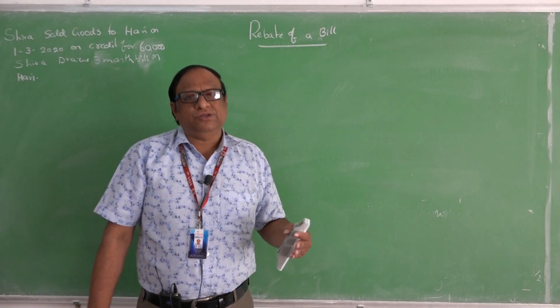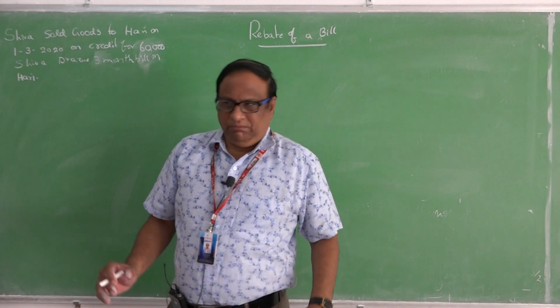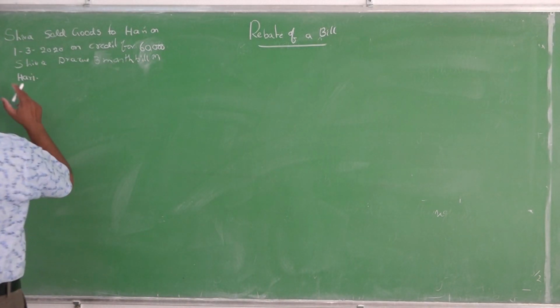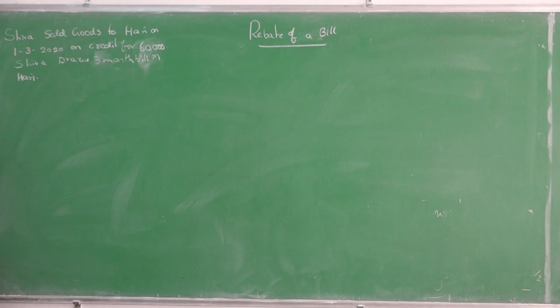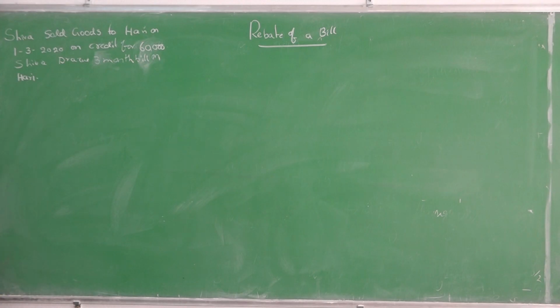If he pays the bill, it is called an honor. If he dishonors the bill, that is called a dishonor. But in this case, what happened? On 1/4/2020, on credit for 60,000, Shiva draws a 3 months bill on Hari. So, in March he draws the bill. 3 months means March to April, April to May, May to June. That is the 3 months.